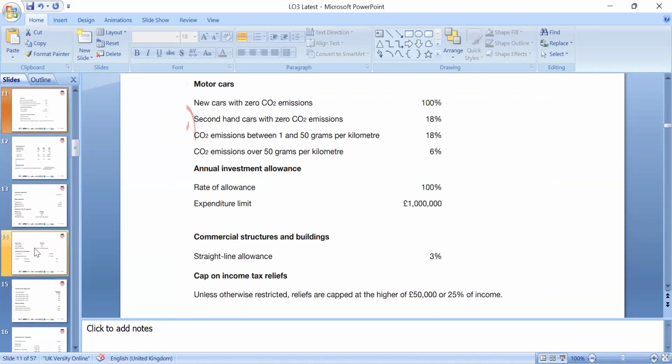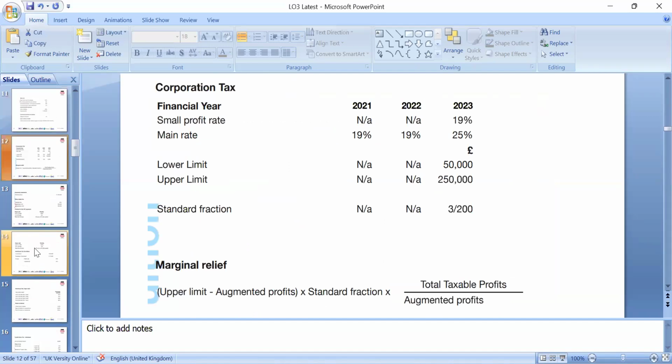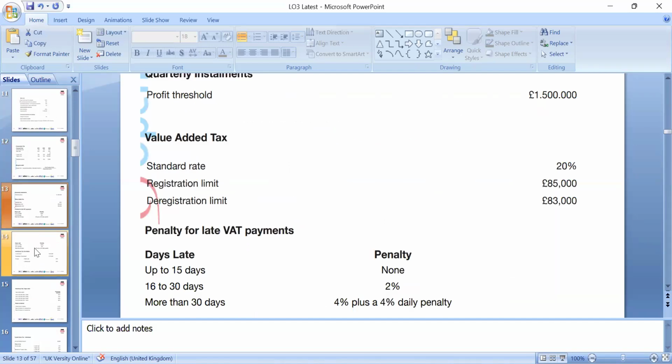So yes, we had a discussion of corporation tax, the percentage, marginal relief, and the value added tax threshold. We need to always look at the Finance Act. The standard rate is 20%. Registration is compulsory if your turnover is 85,000. If your turnover drops down to 83,000, you can deregister, or you can keep the voluntary registration as a company for VAT, because you can claim back input VAT.